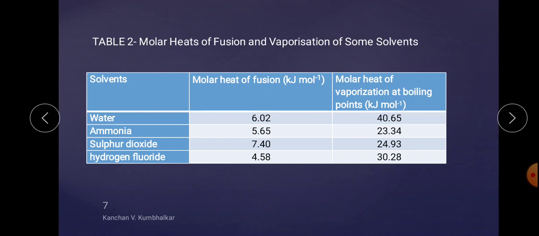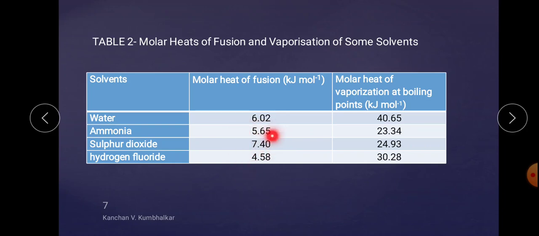It is evident from this table that the heats of fusion of water and ammonia are nearly the same. This indicates that the forces which hold molecules together in water and ammonia are of the same magnitude. The heat of fusion of sulfur dioxide is comparatively high, while that of hydrogen fluoride is comparatively low, indicating that while the force holding SO2 molecules together is strong, the force holding HF molecules is weaker.